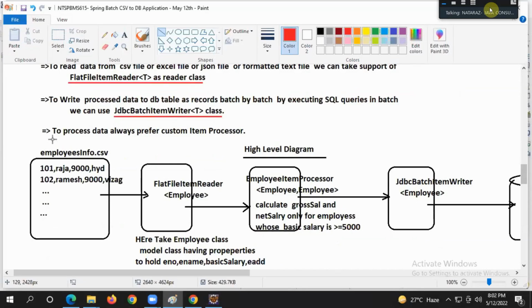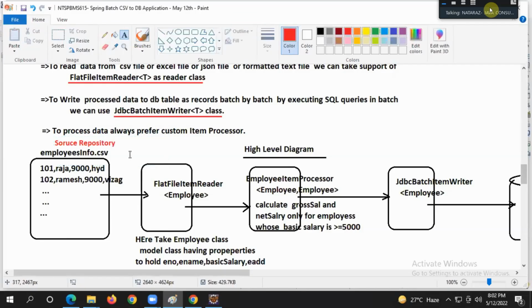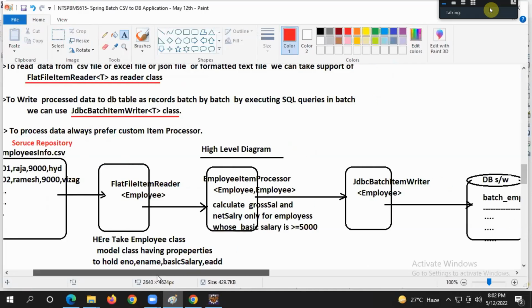Super. Listen carefully. This is my source repository, Employeesinfo.csv. 101, Raja, 9000, Hyderabad. Like this, four details are there. Flat file item reader employee.